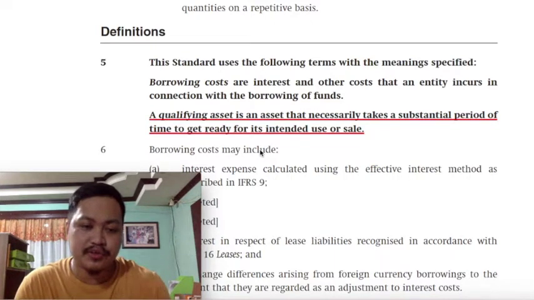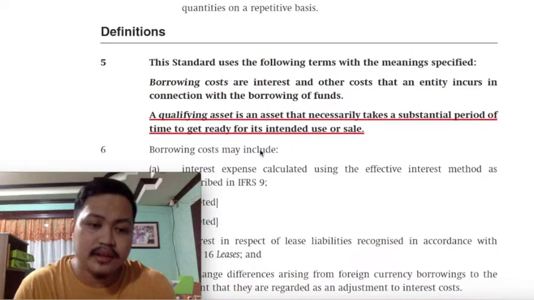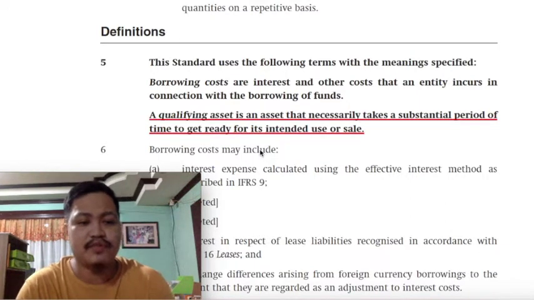Again, I'd rather students remember that our general rule for interest would be that it should be reported as an expense, and that we will just treat the capitalization of interest on qualifying assets as our exemption. Because normally, interest is not involved in the acquisition of assets, class.